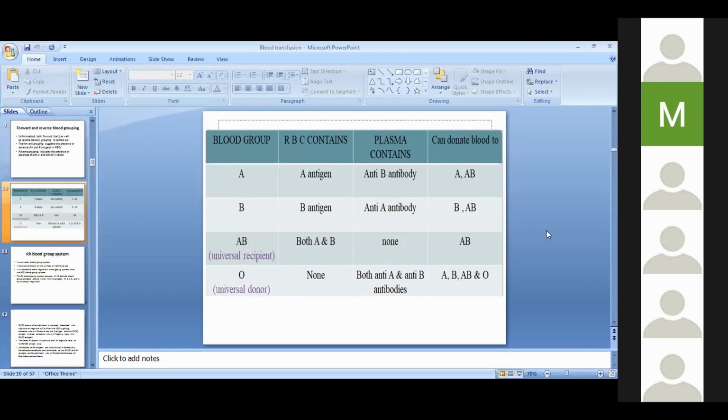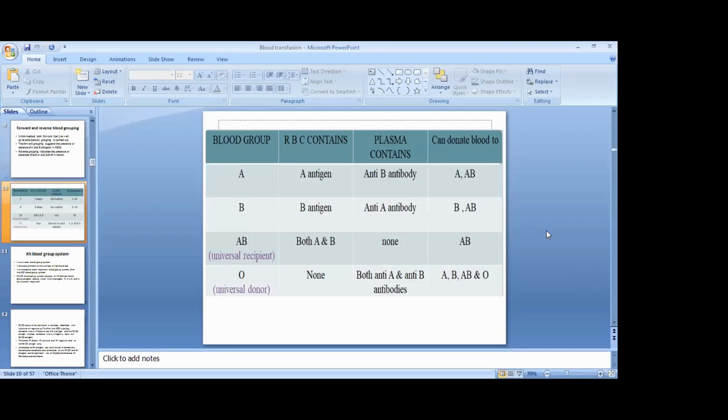In blood group A, RBC contains antigen A and plasma contains anti-B antibody. Blood group B contains B antigens in RBC and anti-A antibody in plasma. AB blood group contains both A and B antigens in RBC and no antibody in plasma. Whereas O blood group contains both anti-A and anti-B antibodies in plasma, whereas no antigen in RBC.